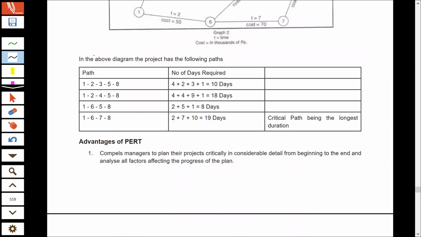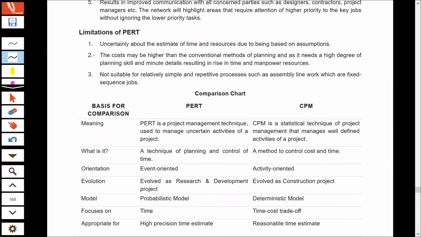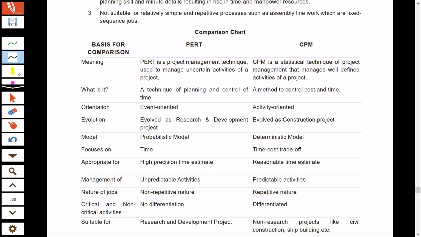Now we'll understand the difference between the PERT and CPM. What is the difference between PERT and CPM with the help of this chart? So PERT is nothing but program evaluation review technique, and CPM is critical path method. PERT is a project management technique which is mostly used to handle all those projects which comprise uncertain activities. Now, PERT is mostly used for all those projects wherein the activities are very uncertain.